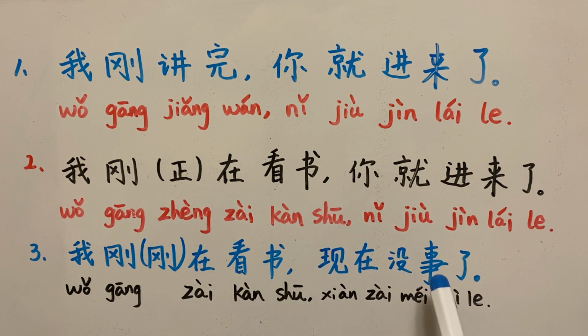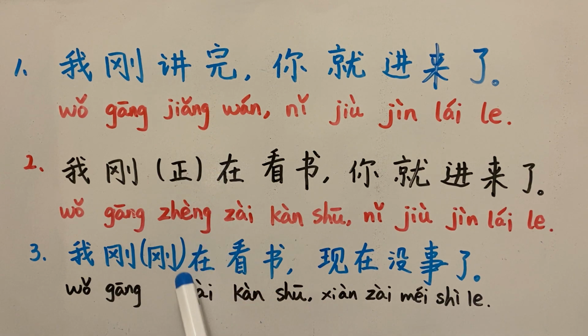So this latter part is its context, right? 我刚在看书，现在没事儿。You can translate that as I was reading a book, now I'm free. That's okay, but it's not in the middle of reading a book. But the action of reading a book is done, is over, it's finished.